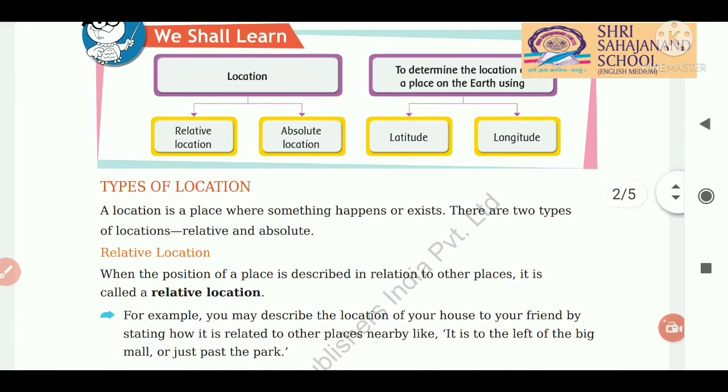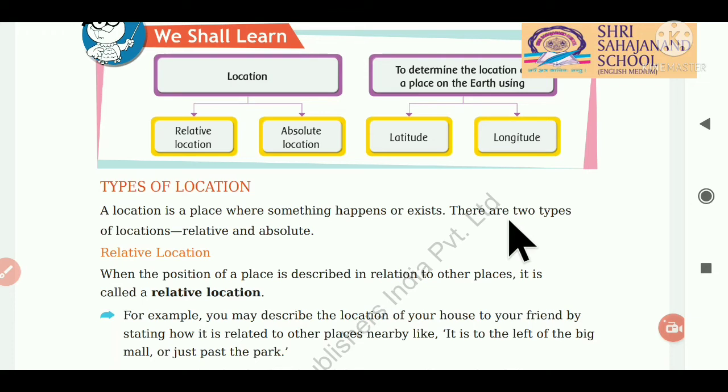We shall learn about location. Location is of two types, relative location and absolute location. Then to determine the location of a place on the earth, where it is located on the earth, the two most helpful things are latitude and longitude. So students, here we are going to start the explanation of the chapter.